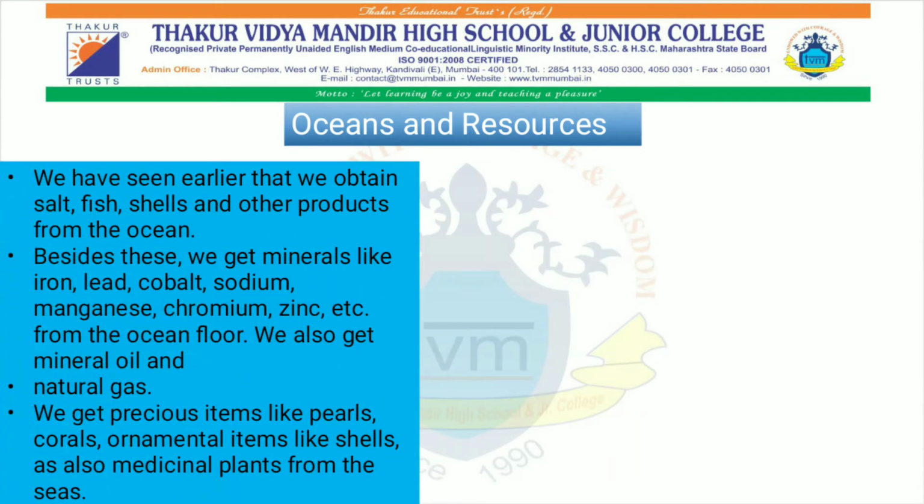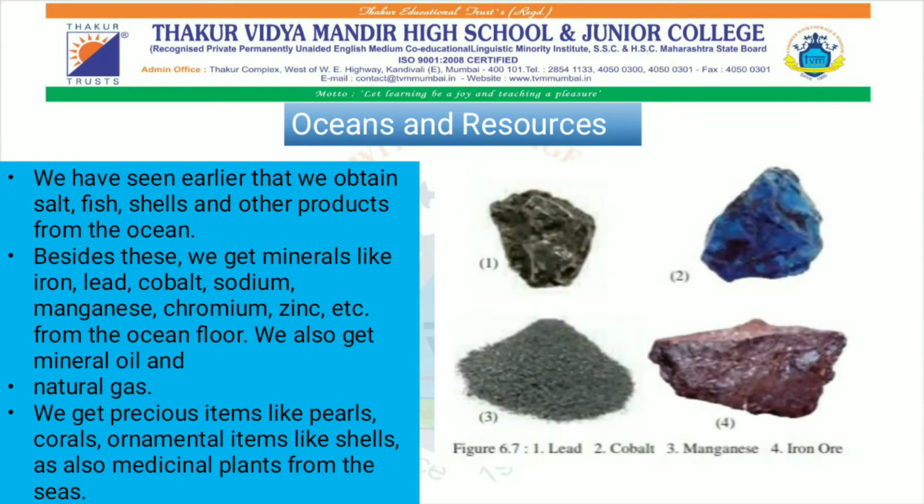As we know, water has the quality of erosion, transportation and deposition. Erosion means when water flows with high speed, it carries many materials along with it, then it transports them via its waves, and when the flow slows down, it deposits those materials near those areas. So we have seen earlier that we obtain salt, fish, shells and other products from the ocean, and besides this we get minerals like iron, lead, cobalt, sodium, manganese, chromium, zinc from the ocean floor. We also get mineral oil and natural gas.